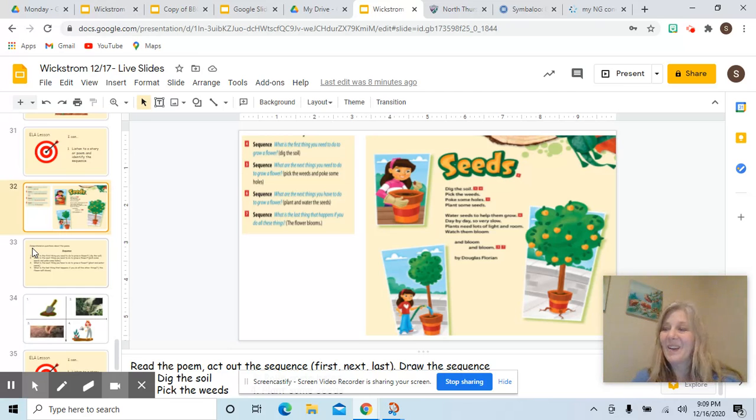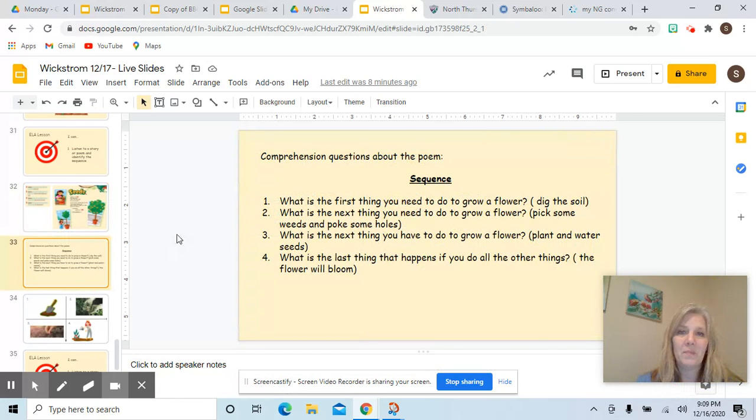Now, what we're going to do is I'm going to ask you some questions. And then we're going to go back and we're going to act out our sequence. And I want you to draw the sequence in the boxes. Okay? All right. So, let me pull this up. What was the first thing you need to do to grow a flower? Do you remember our sequence? Go ahead and pause the video and think about that. Did you say dig the soil? That's right. So it goes dig the soil.